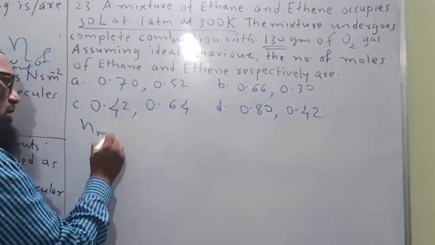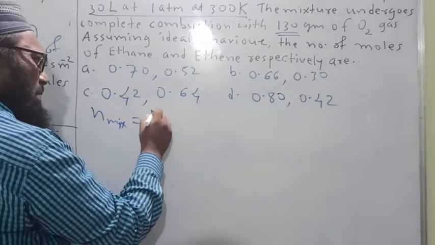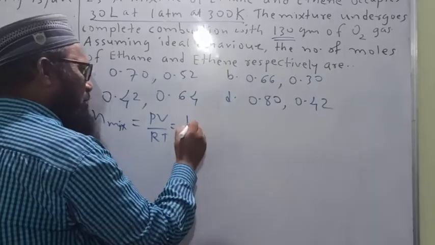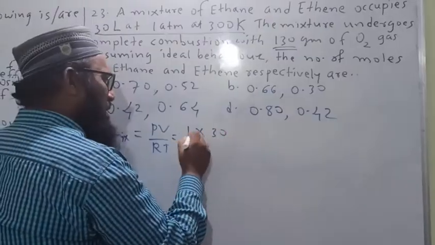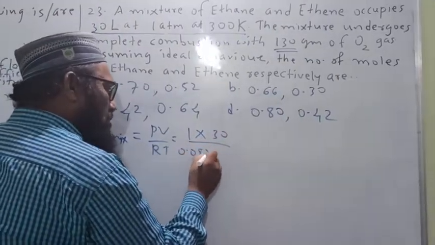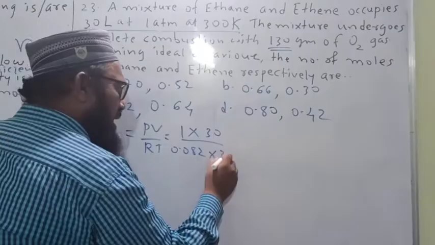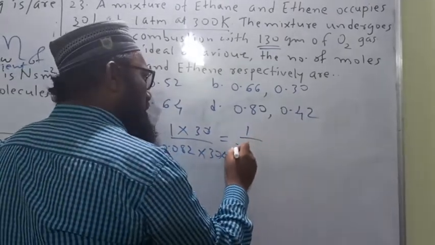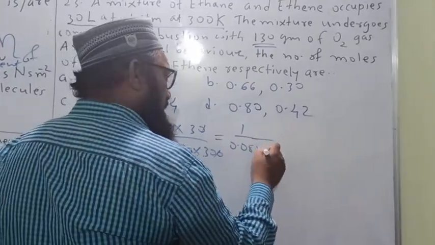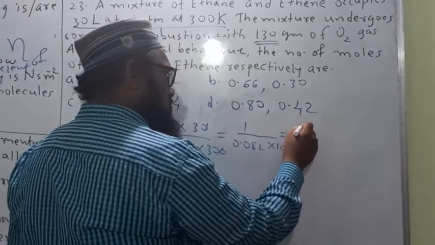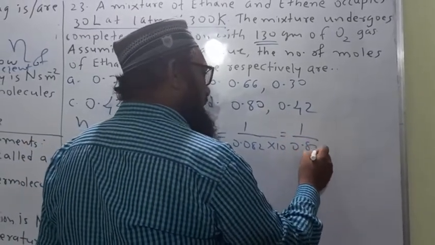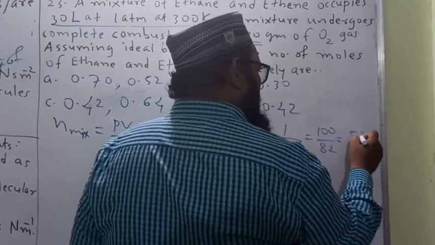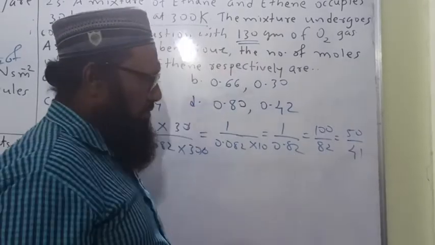Number of moles of mixture, ideal behavior, PV upon RT is equal to P 1 atmosphere, V 30 liter, R 0.082, T 300 Kelvin is equal to 1 upon 0.082 into 10 is equal to 1 upon 0.82, 100 upon 82, 50 upon 41.